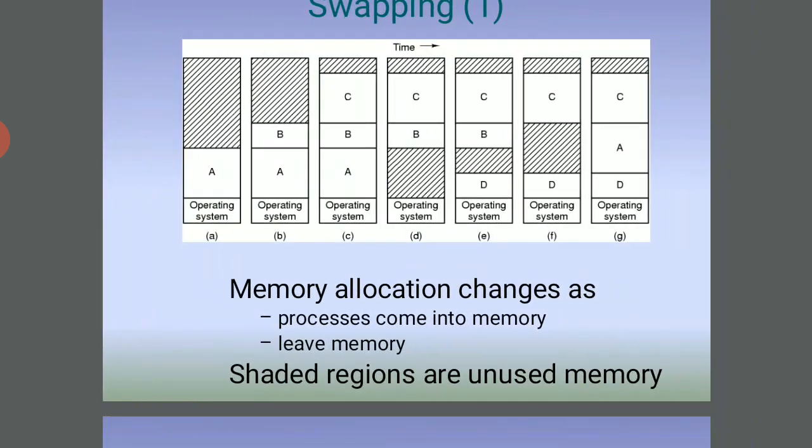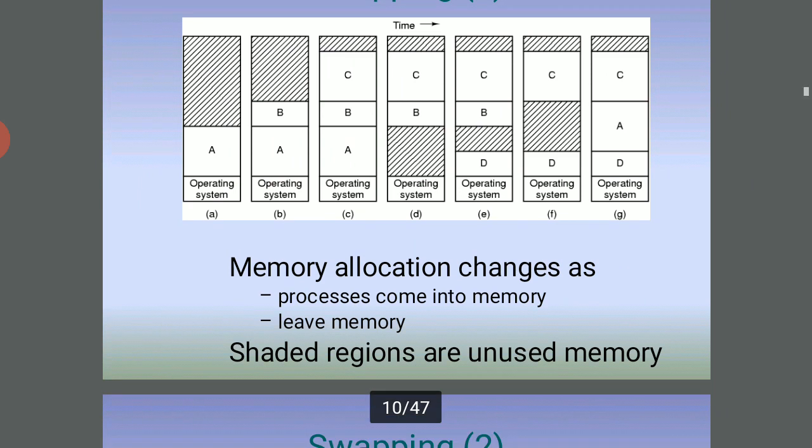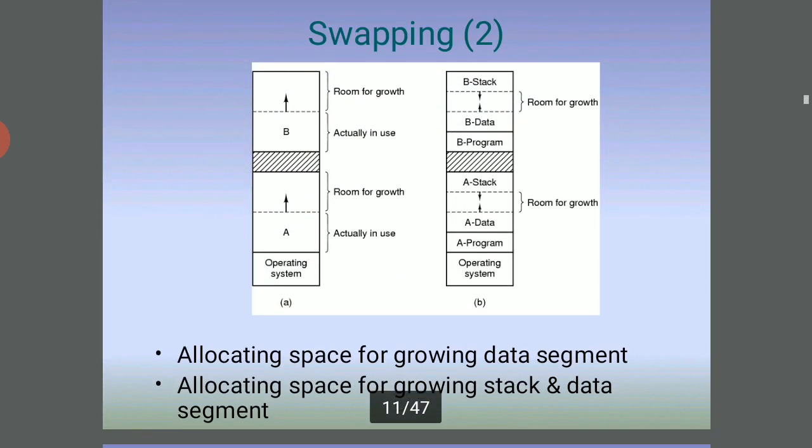This is called swapping. In these diagrams the boxes are there. Each box is A, then AB, and this location is automatically changed by the third box, and the fourth box changes to BCB and so on. So the location of the storage areas is automatically changed by the shaded regions, the unused memory. Next one, swapping.